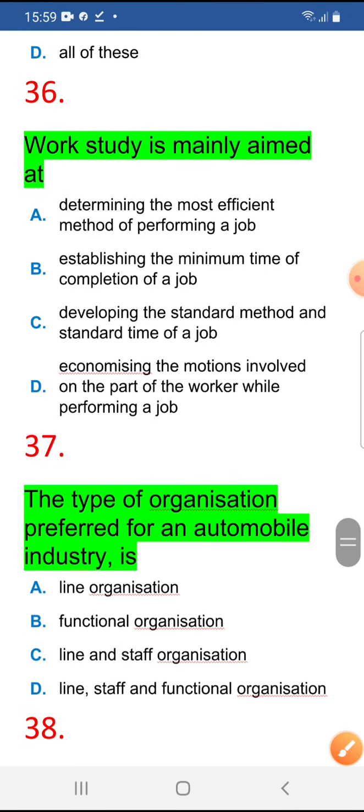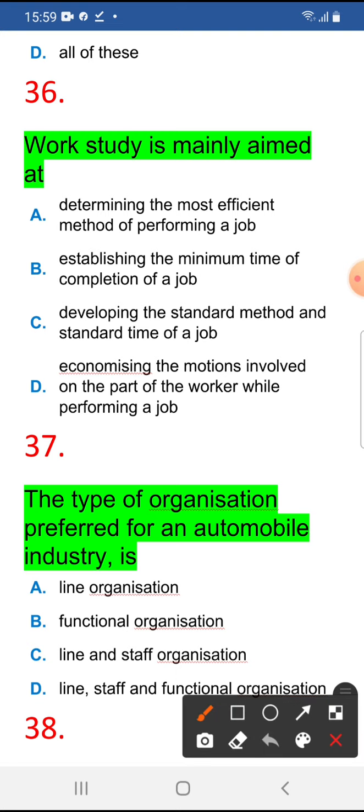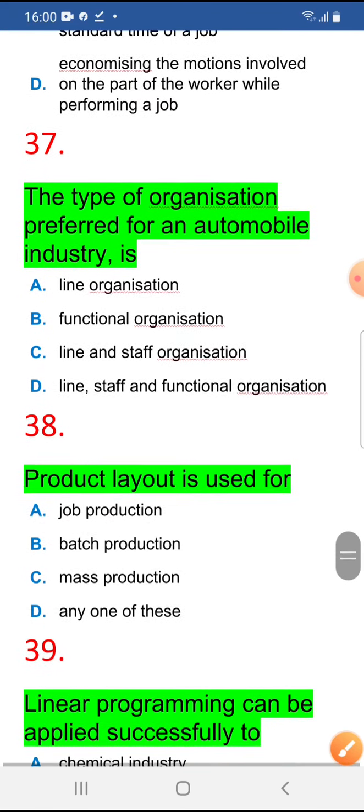The work study is mainly aimed at determining the most efficient method of performing a job. Determining the most efficient way of performing a job. So how will we do this job? In which way will we do it, so we will get the best performance? So that is the work study duty.